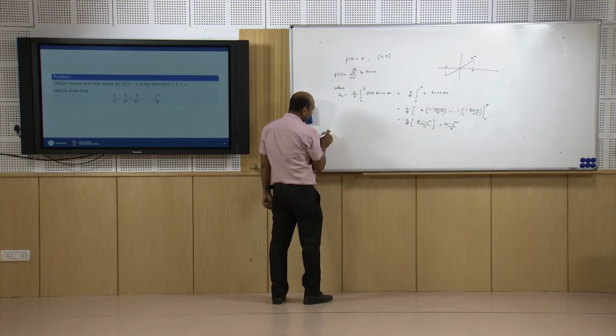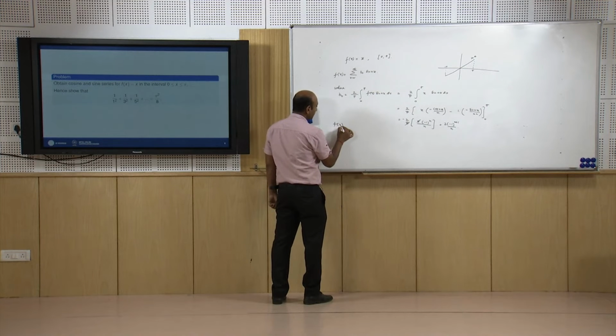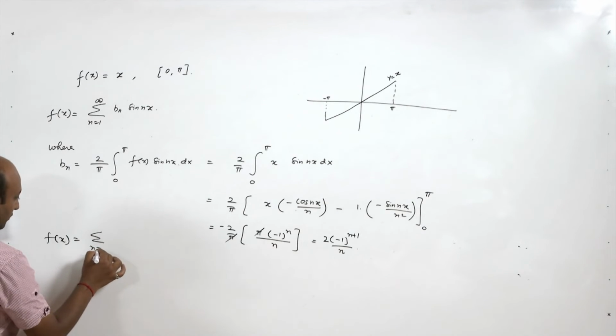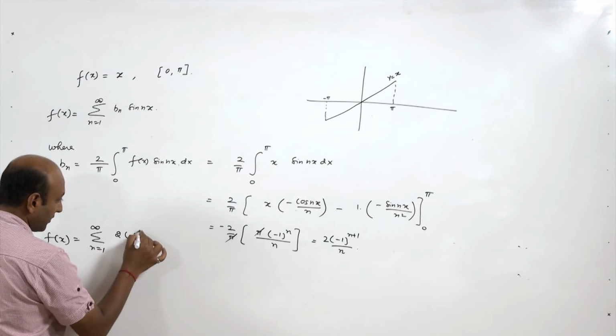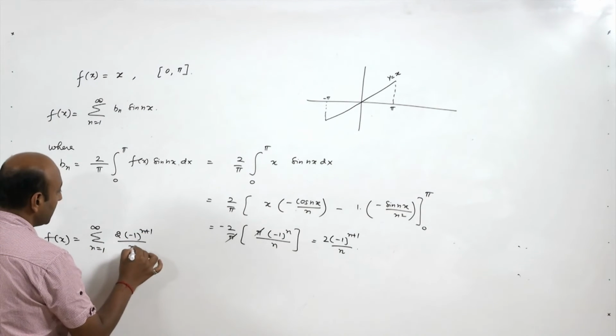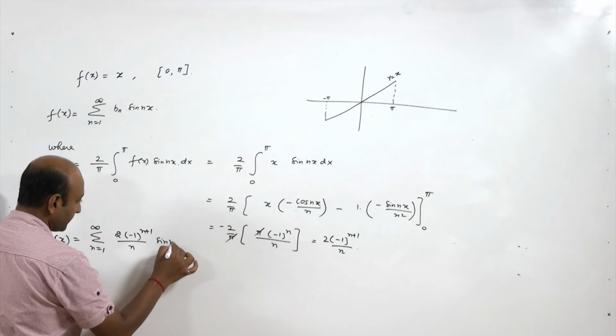So, what will be f(x)? f(x) will be nothing but summation n from 1 to infinity bn, that is 2 into minus 1 to the power n plus 1 upon n into sine nx.